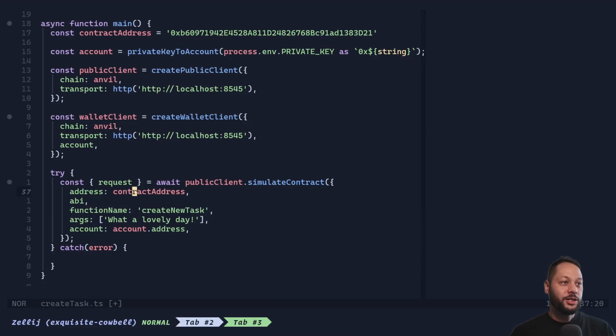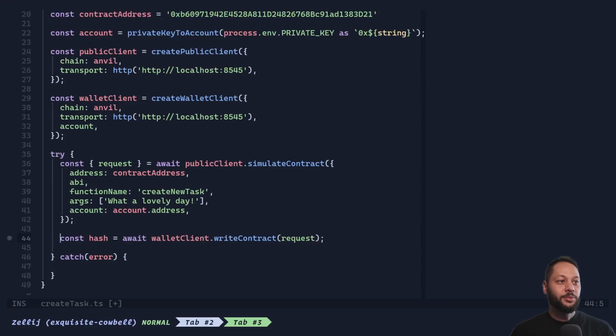We pass in the contract address, the ABI that we parsed using parse ABI, the function name, create new task in this case, and then any arguments, and they're passed in an array in the order that they're supposed to be received in the function. So we're just going to pass a content of "what a lovely day." Of course, this is most likely going to be determined as safe when passed through the AI LLM later on. And then we pass the account that's going to be sending this, and that's the account.address.